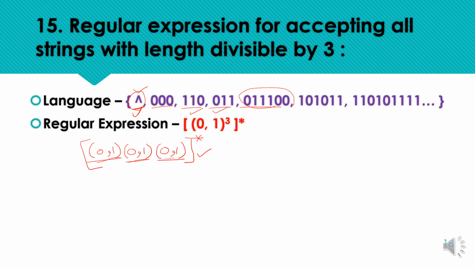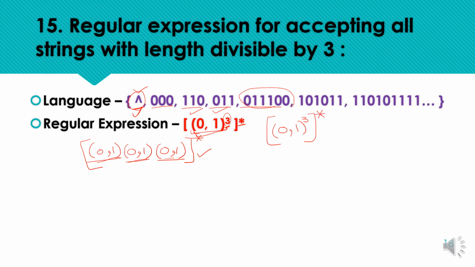So we can represent this by writing the pattern once, putting the 3 in the power, and repeating the pattern 0 or more times with the star. So the same regular expression can be represented like this. The minimum requirement is 0 or 1, minimum 3 occurrences, and the pattern can be repeated 0 or more times.